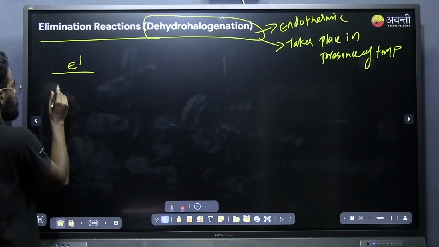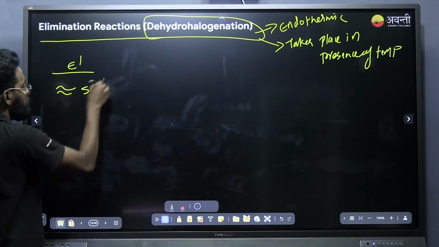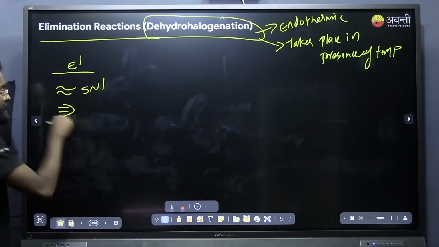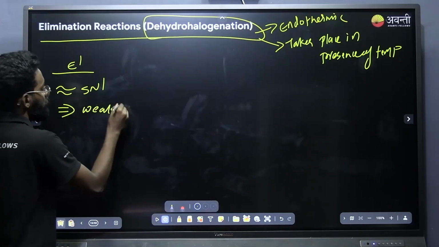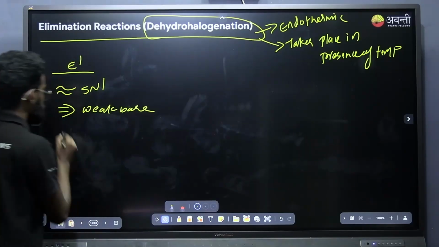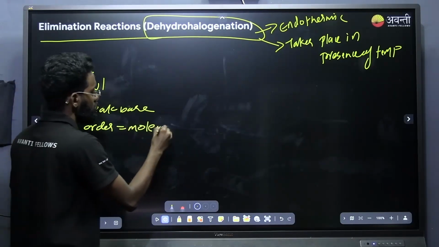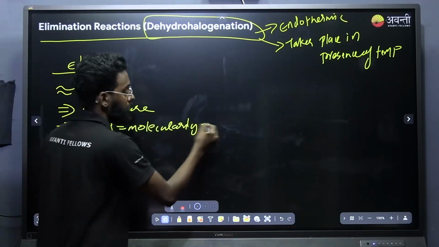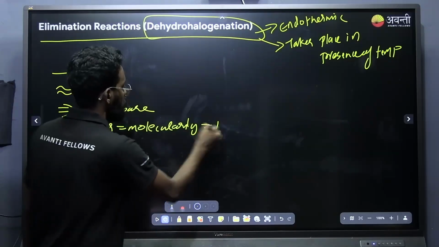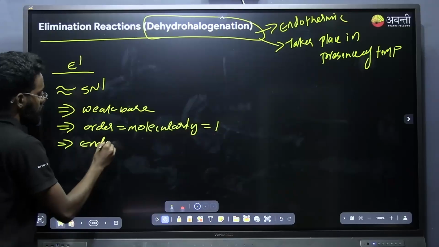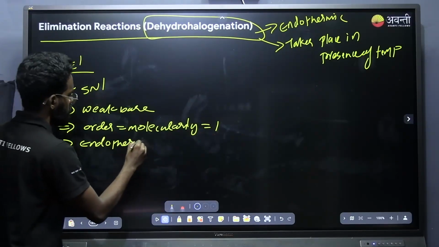So first of all, the E1 reaction is similar to the SN1 reaction, and here the nucleophile will act as a base and a weak base will favor the reaction, and here order and molecularity are both the same, that is 1. And this is endothermic, as you already discussed.